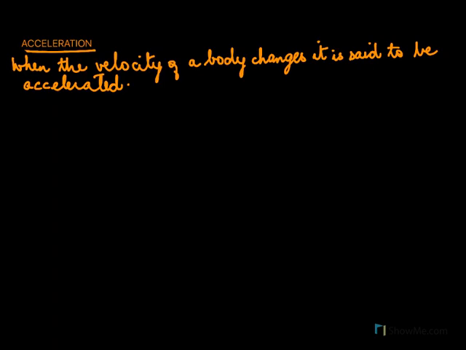Now let us consider an example of a body which is at rest. Rest means the velocity is 0 meter per second. And after about say 5 seconds, time equal to 5 seconds, the body speeds up, and now its velocity becomes 10 meter per second.